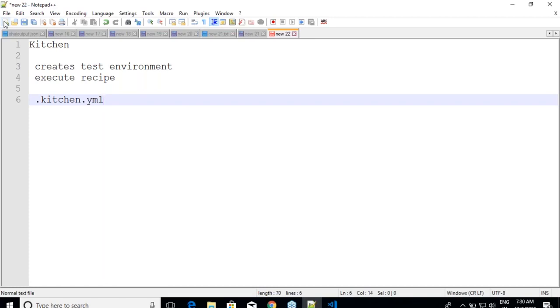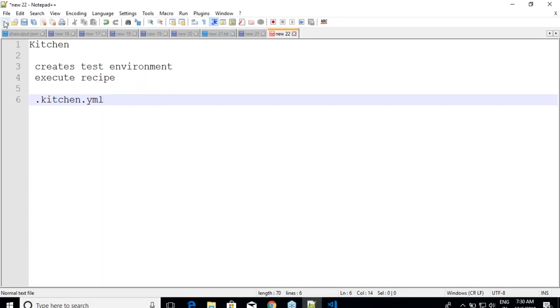It can have the name kitchen.yml or .kitchen.yml. The dot version is for backward compatibility, but going forward the file's name will change from .kitchen.yml to kitchen.yml. You can use both, but by default it creates a file called .kitchen.yml. Any file that starts with a dot is hidden in Linux and Mac. But in Windows you don't have that issue because you can see that file straight away.